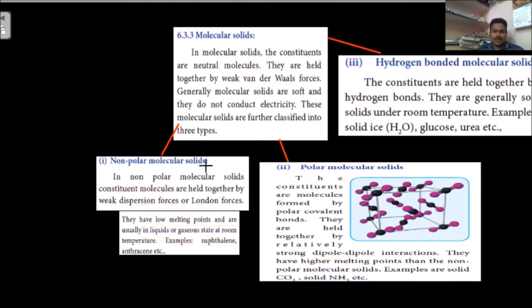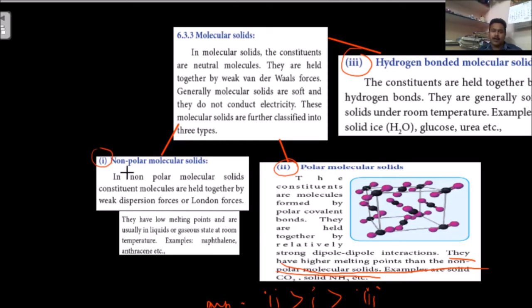And here on the same slide, we observe what is in first position. Polar molecules have higher melting points than non-polar molecules. Example, solid CO2, solid NH3. This is 1, this is 2, this is 3. If we write the melting point order, 2 comes first: 2 is greater than 1, which is greater than 3. This can come in the examination.